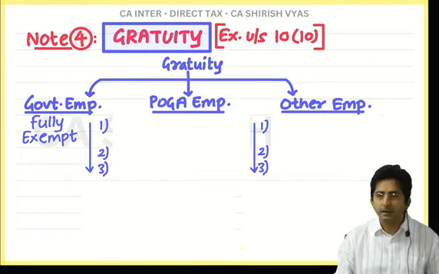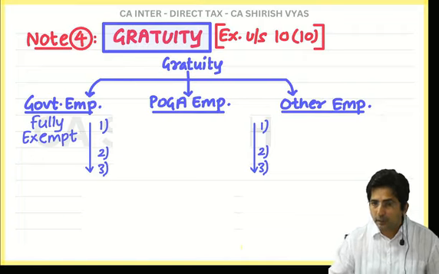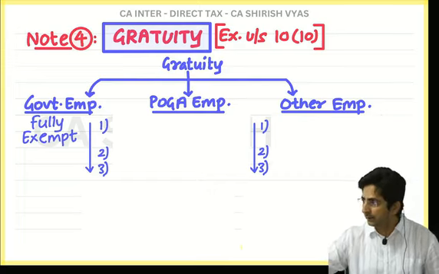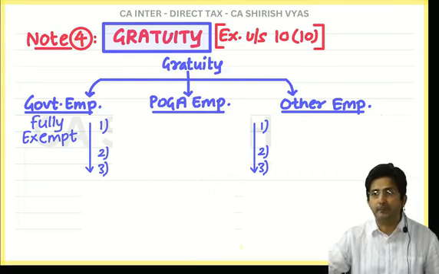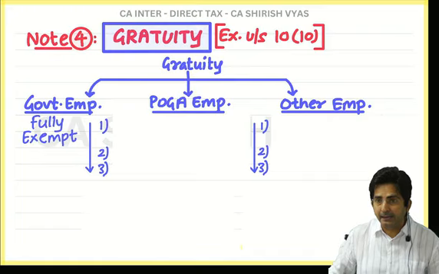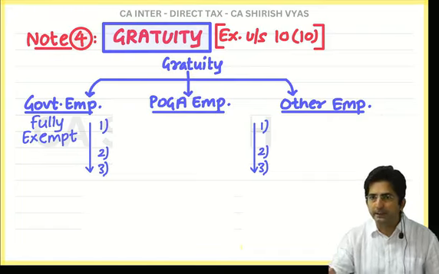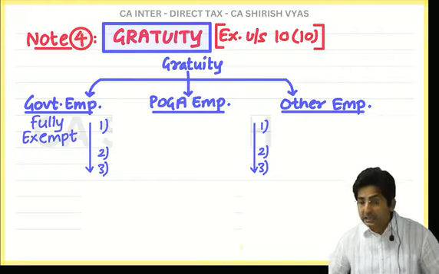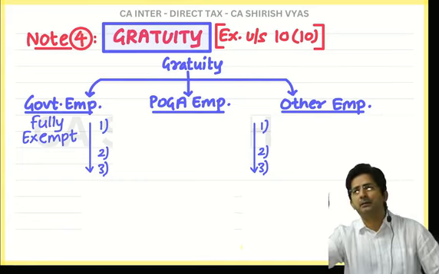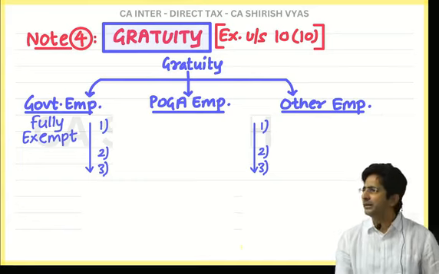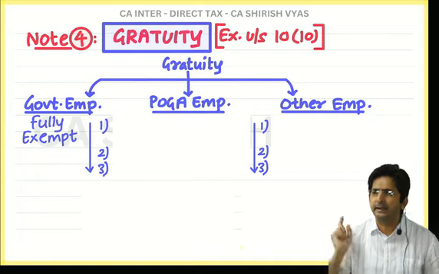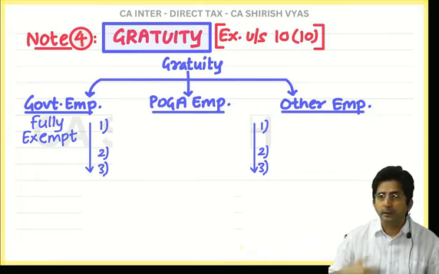But it's not fully exempt. Now look at the screen. If you are a government employee, then it is fully exempt. For example, you are working in the government sector and you receive gratuity at the time of retirement, then it is totally tax free. What is the section? Section 10. You keep it by heart. See, down the line, everything you will have to remember only. Start now only. Your mentality should not be like this: let me first understand, then I will learn. You will understand, why are you worried? Start learning. So what is the section? 10. Okay. And if he is a government employee, then fully exempt.